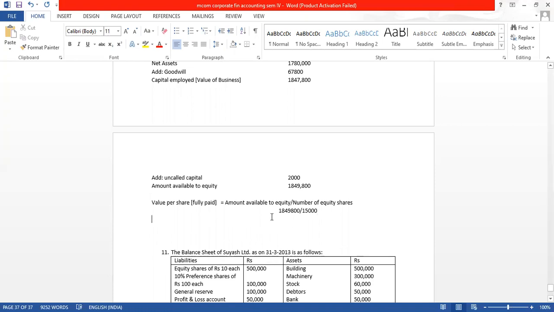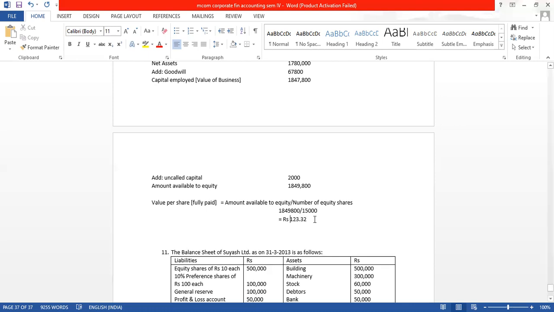How much are we getting as value per share? It is coming 123.32. So for fully paid it is 123.32.